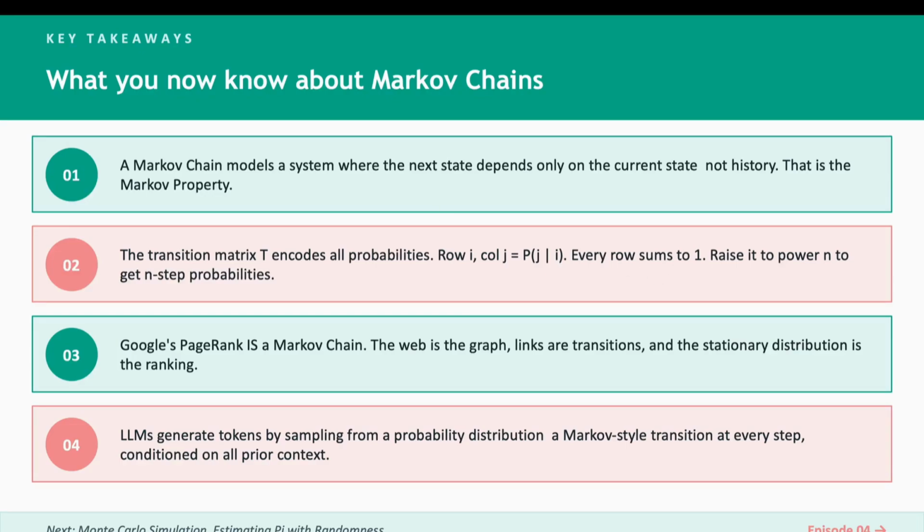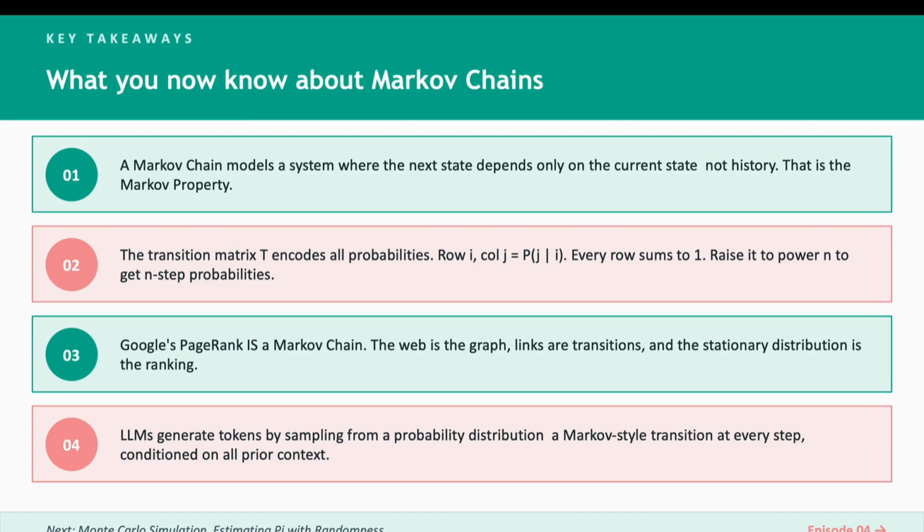So now, four things you know. One, a Markov chain models a system where the next state depends only on the current state. That is the Markov property, memoryless, elegant, and powerful. Two, the transition matrix T encodes everything. Row i, column j equals the probability of going from i to j. Every row sums to 1. Raise it to power n for n-step probabilities. Let it converge to the stationary distribution.